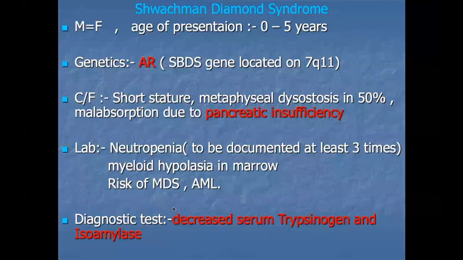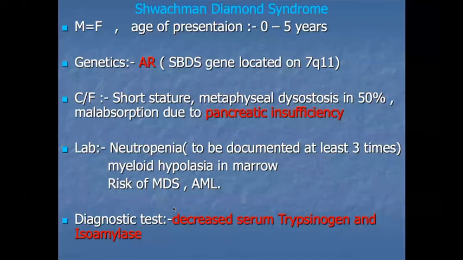What are the lab findings? These patients have neutropenia, which should be documented at least 3 times, and myeloid hypoplasia in the bone marrow. These patients also have a risk for development of MDS or AML. The diagnostic test for this disorder is decreased serum trypsinogen and isoamylase level. That is the diagnostic test for it.